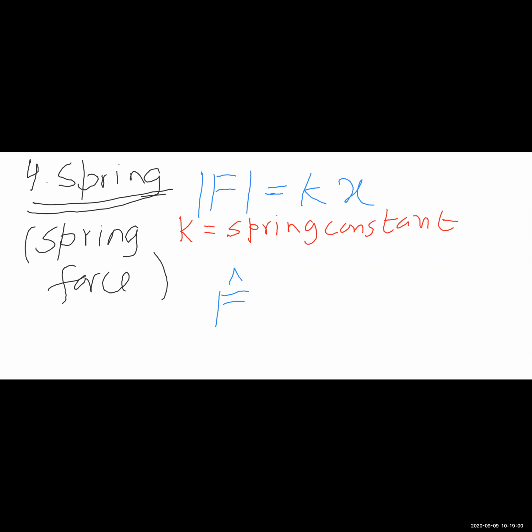X represents the elongation or compression of the spring. So X is the elongation or compression of the spring. So every spring has a natural length. Okay? Every spring has a natural length and a spring constant.